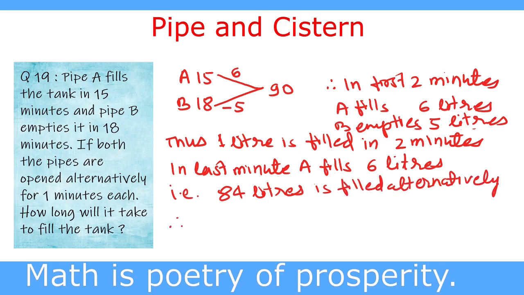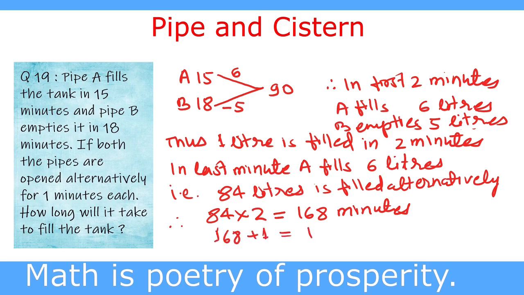Therefore, time for 84 liters is 84 multiplied by 2 minutes equal to 168 minutes. And the last minute is used by pipe A to fill 6 liters to make it 90 liters. So this is 168 plus 1 minute equal to 169 minutes. So total time required is 169 minutes. And this way you have to solve it.